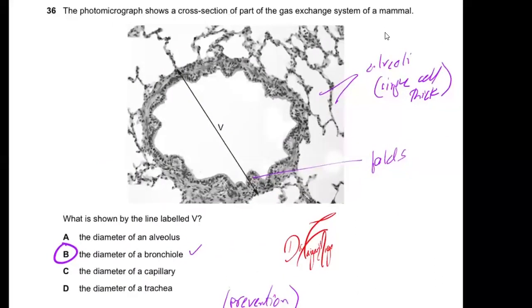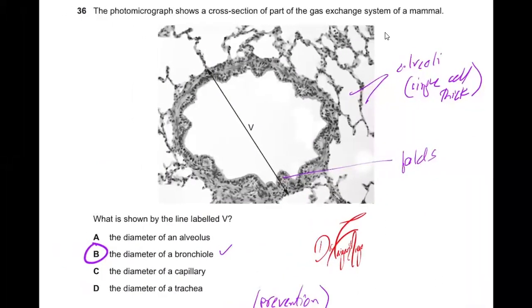Again, this is quite strange that they gave two questions for the same part of the gas exchange system. They asked about bronchioles in the 35th question and 36 as well. Probably they were just running short of topics from which they wanted to ask questions. This is kind of strange. This is a rare case though.